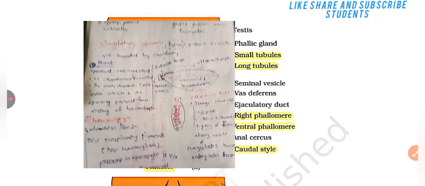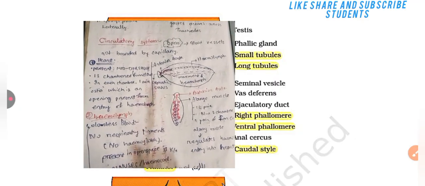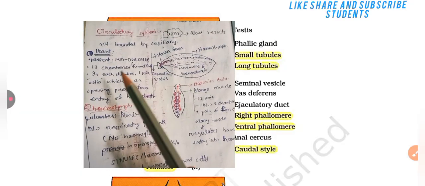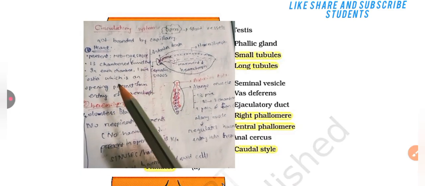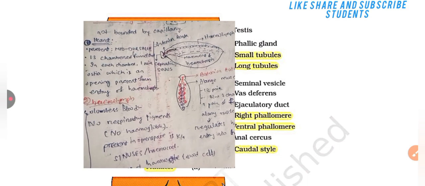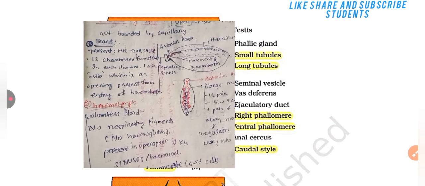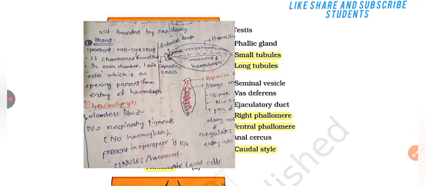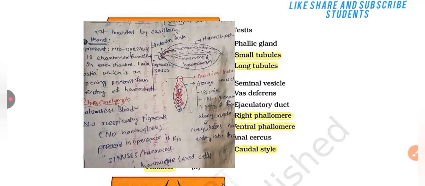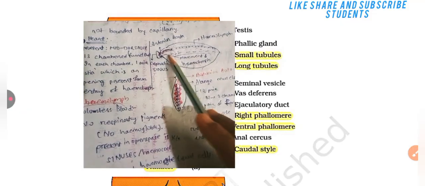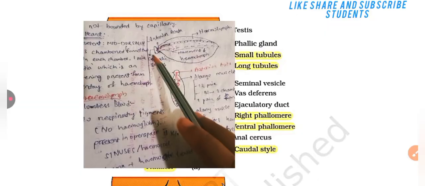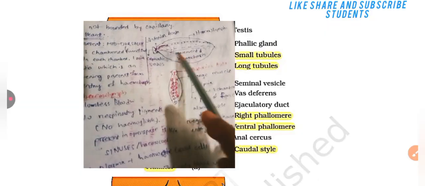Then the circulatory system is open, and blood vessels are not bounded by capillaries. Heart is present mid-dorsally. It has 13 chambers, funnel shaped. In each chamber, ostia, which are openings, are present for entry of hemolymph. Hemolymph flows to the anterior aorta and the cephalic sinuses. Then movement of hemolymph is from right to left.